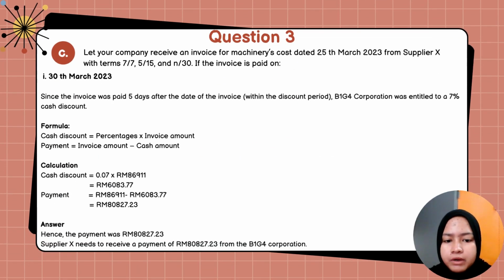Next, I will explain the invoice. For this question, I need to calculate the payment that our company needs to pay to supplier X if we pay on 13 March 2023. Since the invoice was paid 5 days after the date of the invoice, our company is entitled to a 7% cash discount. The calculation for the cash discount is 0.07 multiplied by 86,911 ringgit, and we get 6,083.77. The payment is 86,911 minus 6,083.77, and we get 80,827.23. So supplier X needs to receive a payment of 80,827.23 from our company, which is BIG4 Corporation.